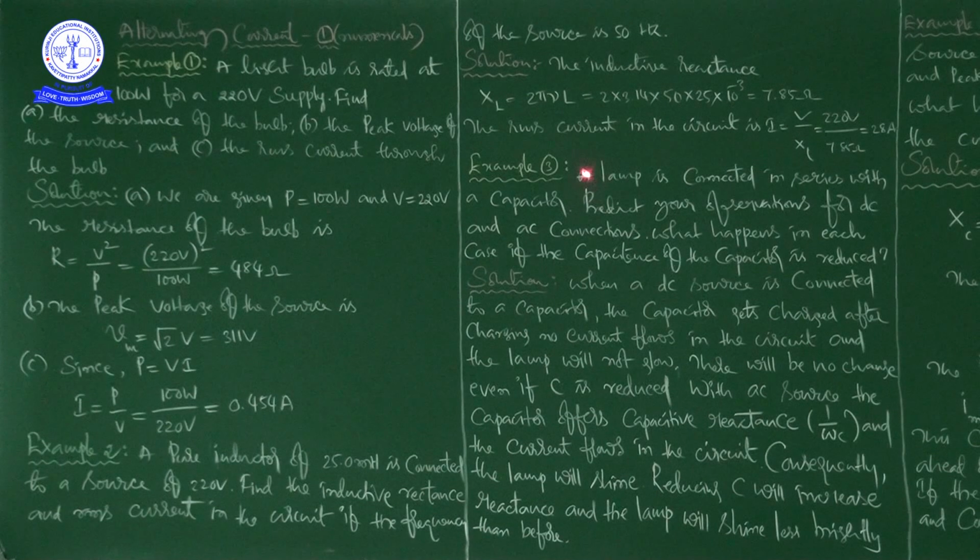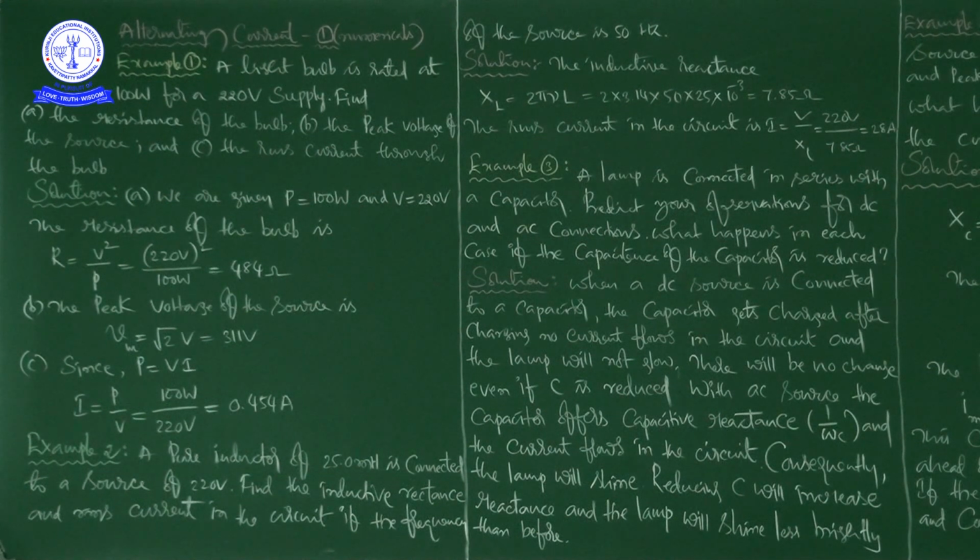Now the next step, the RMS current in the circuit. I is equal to V by XL. The V value we already know, 220 volts, given in the question, divided by XL, the inductive reactance we calculated, 7.85.